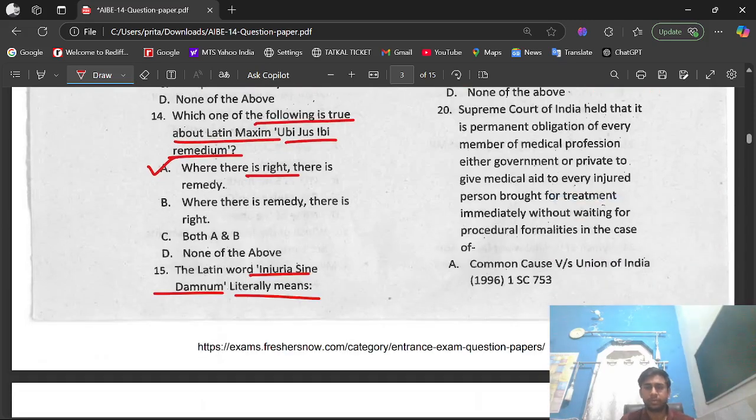Question number 20. Supreme Court of India held that it is the permanent obligation of every member of the medical profession, either government or private, to give medical aid to every injured person brought for treatment immediately without waiting for procedural formalities, in the case of option A, Common Cause versus Union of India 1996.